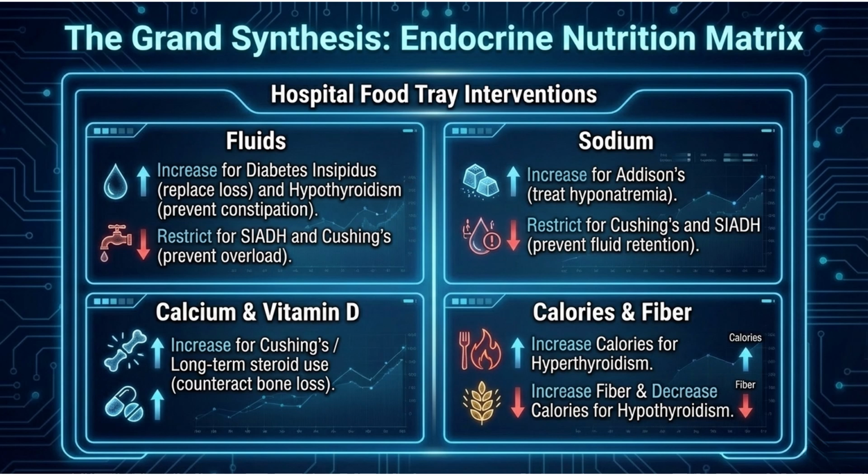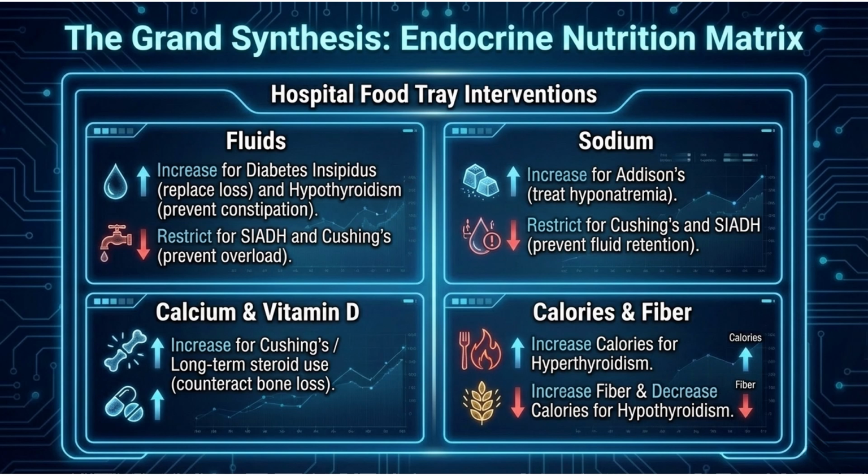Okay, so nutrition does play a big role in these as well. So we want to increase fluids with diabetes insipidus. We want to hold them for SIADH. Increase for hypothyroidism to prevent the constipation. And then we're also restricting for Cushing's because we want to prevent that overload. For sodium, we're increasing for Addison's, and we're restricting for Cushing's and SIADH.